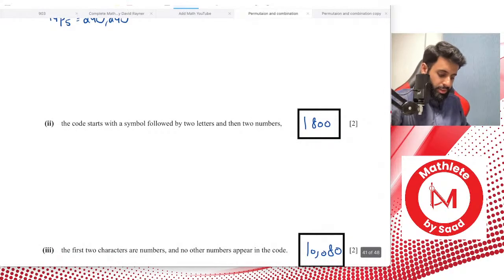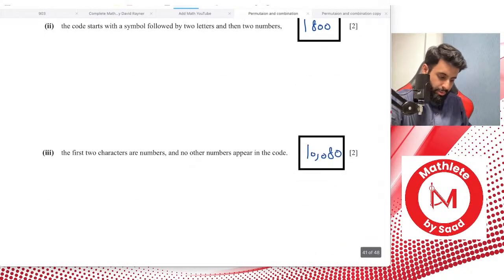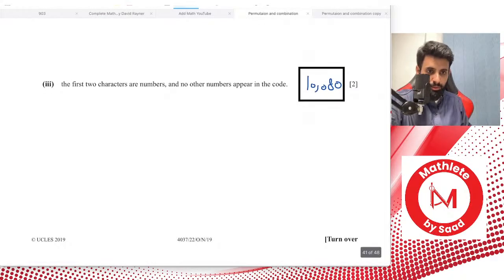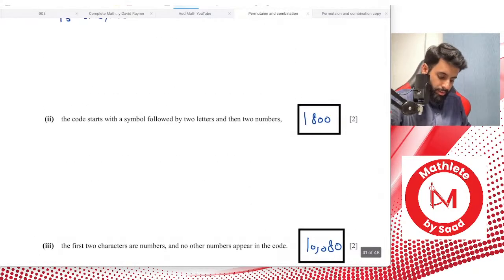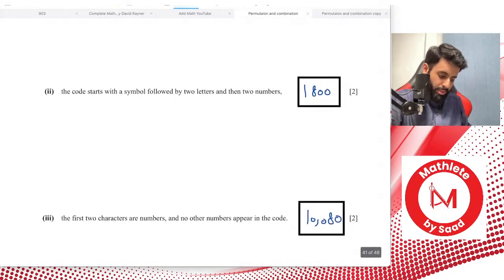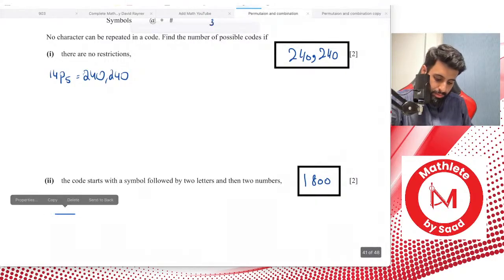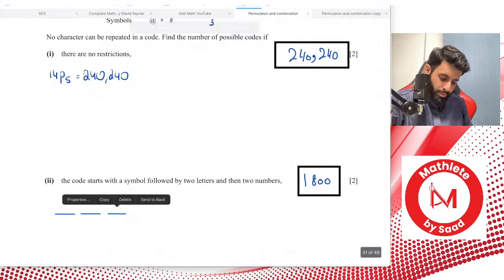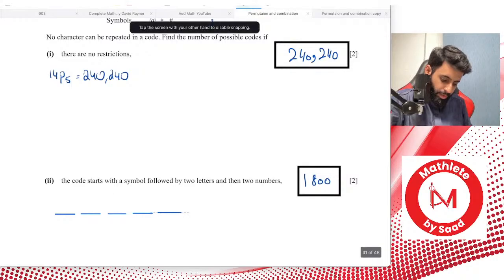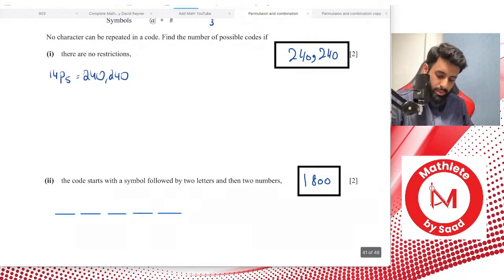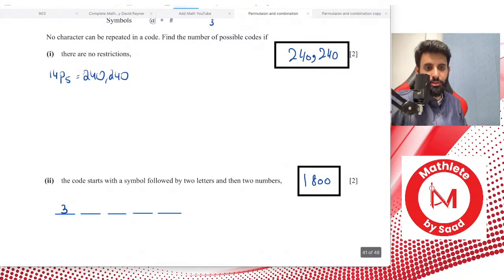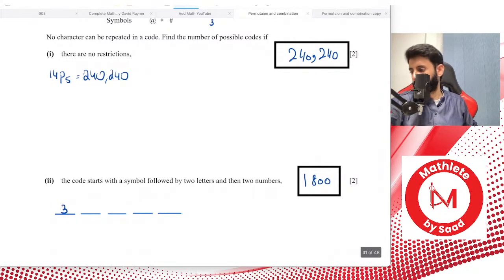Here's part 2. Part 2 says the code starts with a symbol followed by 2 letters and then 2 numbers. And this, by the way, is a question from October-November 2019, Paper 2, variant 2. So everything's sort of laid out in front of you. Here's 1, 2, 3, 4, and 5. So the code starts with a symbol. That means how many options do you have to choose from? You have 3 options to choose from.